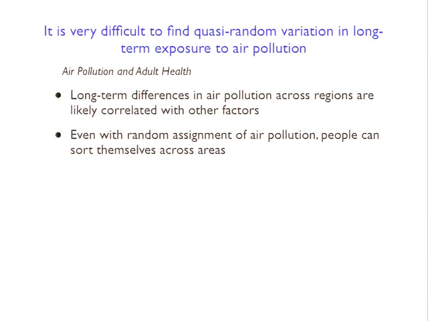And because we have random assignment, then we know that eventually we'll be able to measure the causal effect of air pollution on longevity. The problem is that as long as people are allowed to resort themselves between states, then the randomization can basically break down, right? Because even if you initially randomize, so that the types of people who are in the high pollution states are similar to the types of people who are in the low pollution states, after a while probably the wealthy people are going to be like, screw it, I don't want to live in a high pollution state. I'm going to move to a low pollution state. The poor people maybe can't afford to move, and then you're back to having a selection problem or an omitted variables problem that you were trying to avoid, right?